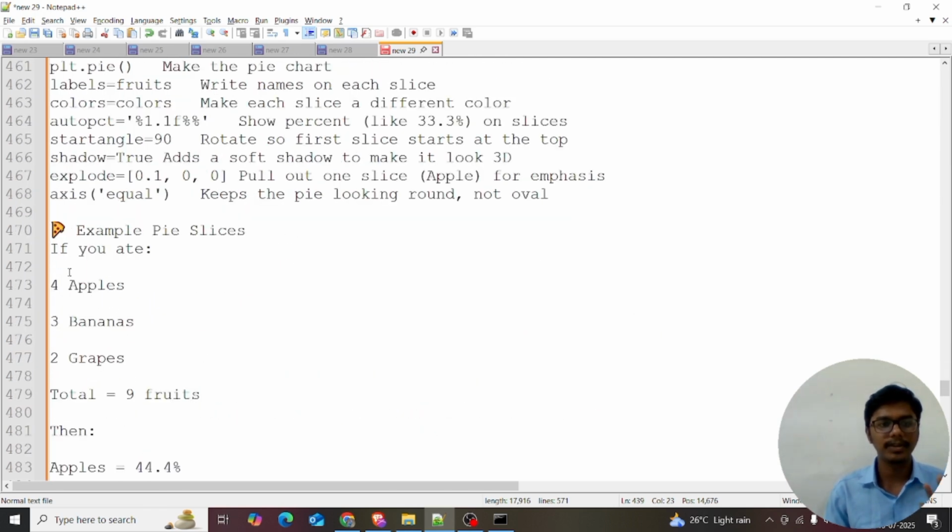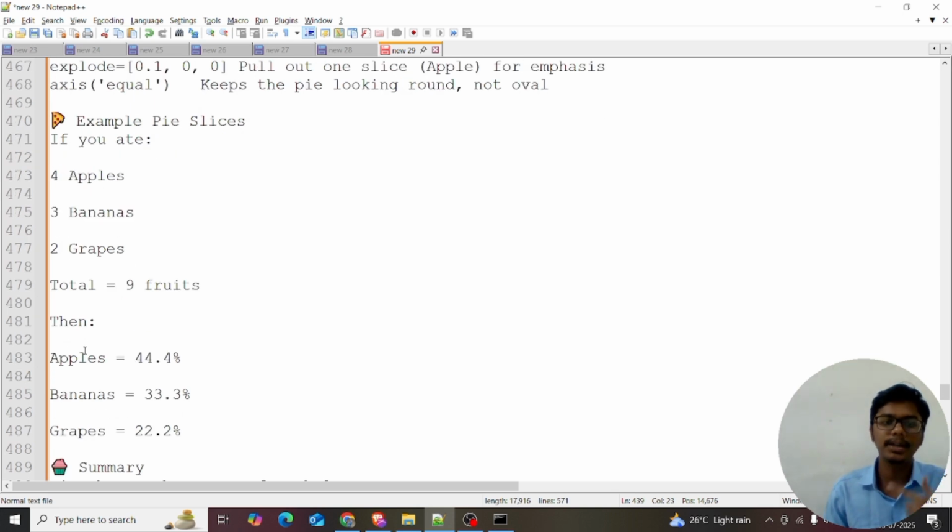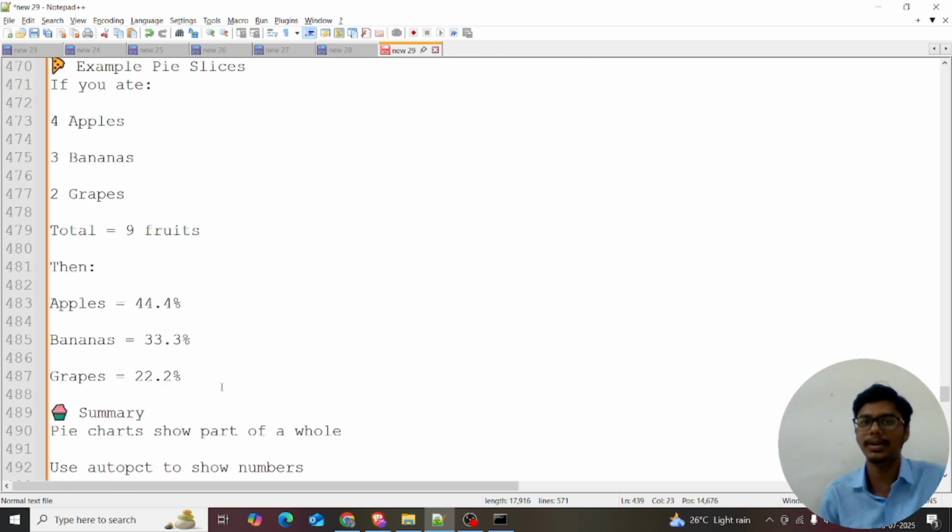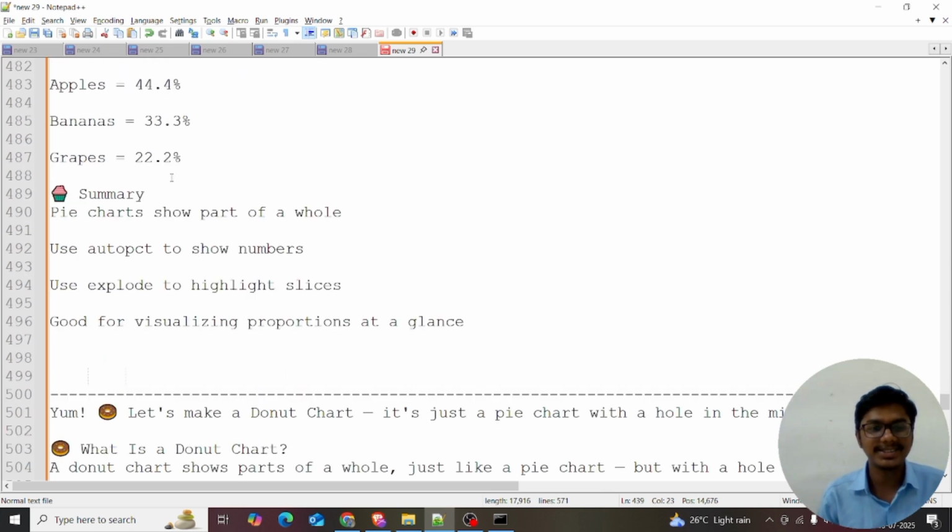For example, if you get 4 apples, 3 bananas, 2 grapes, total 9 fruits, then apple is 4 out of 9. It will convert to 44.4%, bananas is 33.3%, and grapes is 22.2%. It's calculated in my mind. So this is the summary of the pie chart.